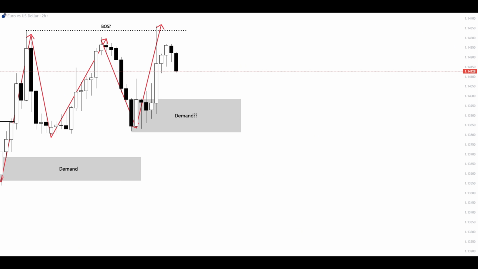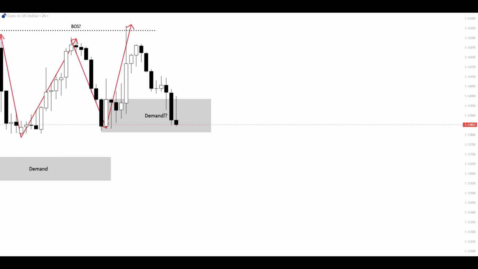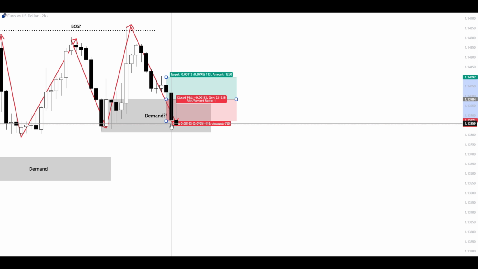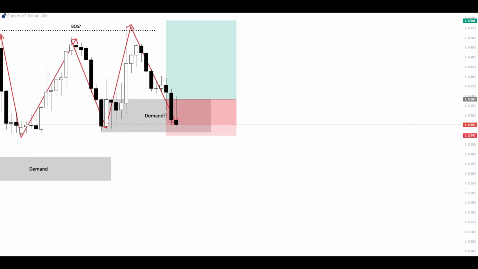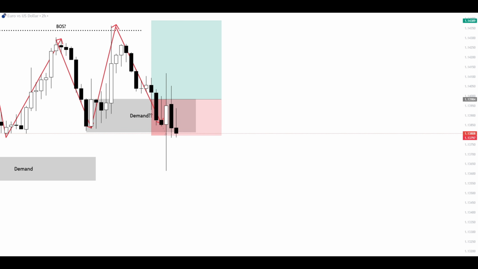And now because of this break above the high, this validates the next demand taken from the last downside candle before the price started going up. And this is the most recent demand the market has left. The price pulls back down and hits into the demand. Now we plan a setup similar to what we did before, with a buy on the demand, in hopes of uptrend continuation, basically for a break above the swing high. And this time the price blows through the demand, stopping the position out on a loss.